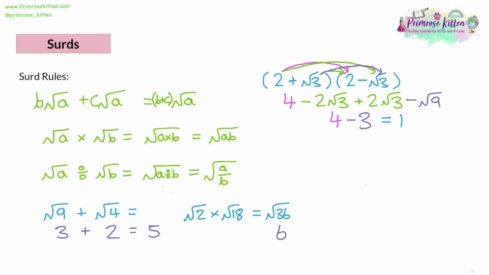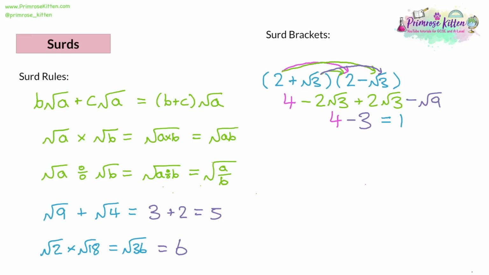So you can add roots, but it's in a very specific situation. And it's not like the multiplication and the division rules. It's quite different. So they've got to have the same base. Whereas when you multiply and divide, they don't need to have the same base under the root. Now, as well as brackets, which is kind of a multiplication, there's also kind of a division version of this called rationalizing the denominator.